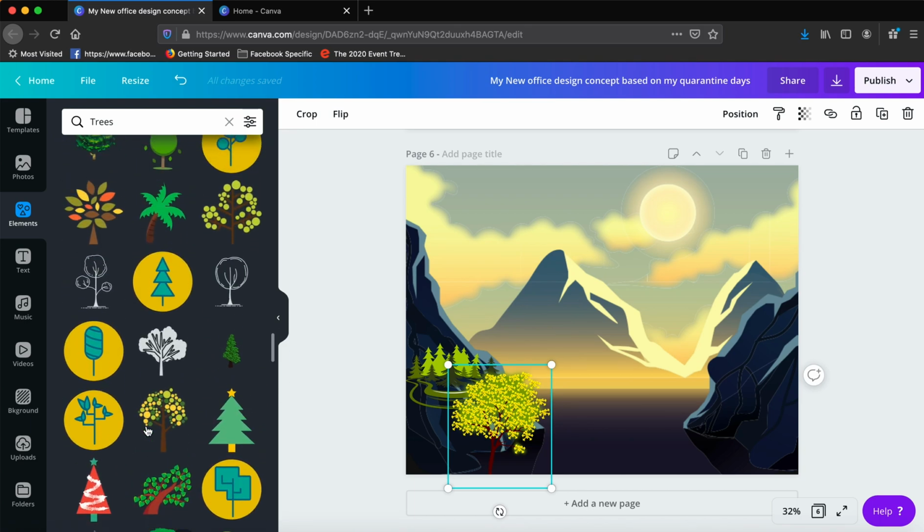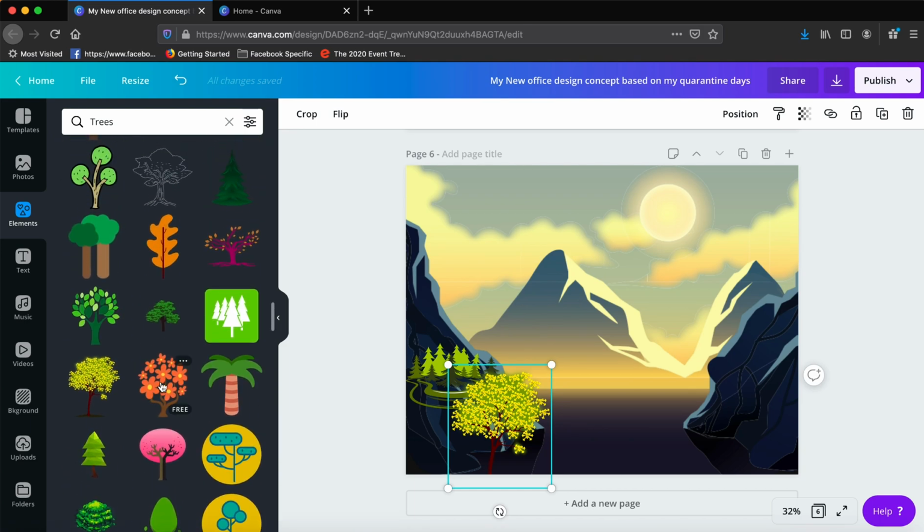Another tree I selected was here somewhere. So let's have a look and see what I did. This is the tree I think I selected. You can place it wherever you want, make it bigger, smaller, whatever you like. As I said, possibilities are endless. You just have to be a little bit creative. That's it.